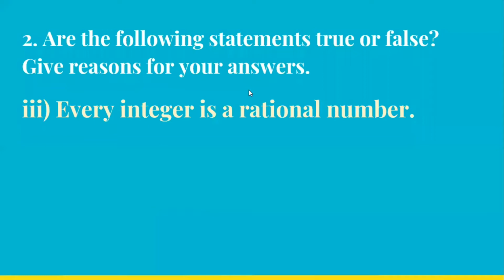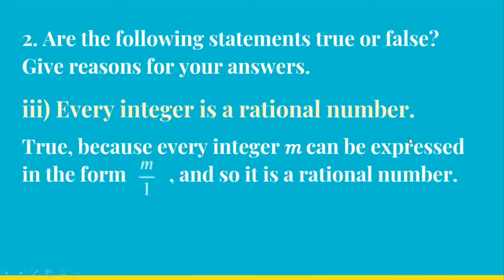The third part of question number 2: every integer is a rational number. Can every integer be a rational number? Yes, it can be. Integers are -1, -2, all whole numbers and their negatives. 0 is neither negative nor positive. So -1 is an integer, I can write it as -1 upon 1. 5 is an integer, I can write it as 5 upon 1.